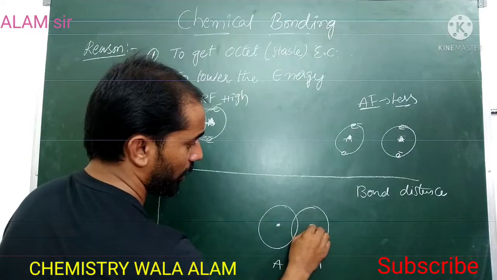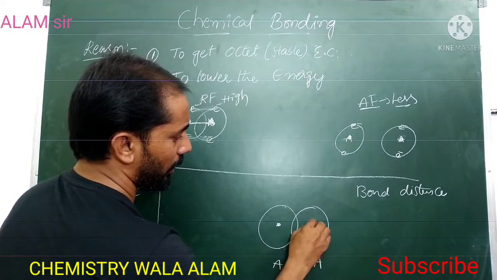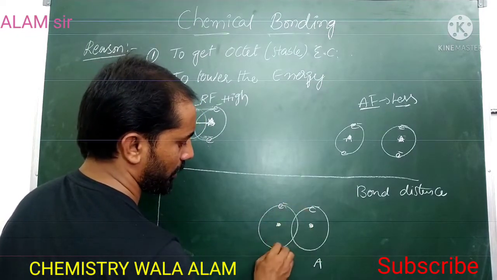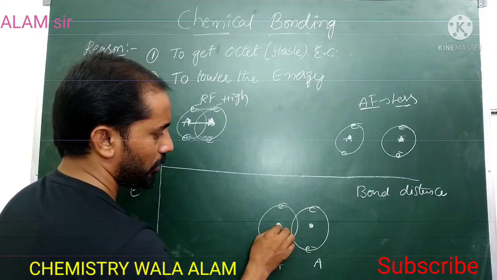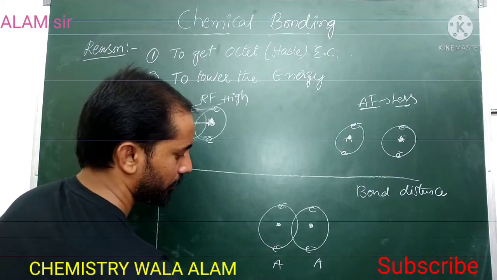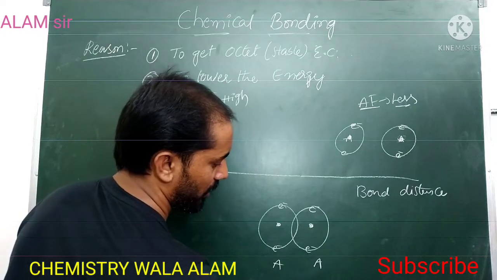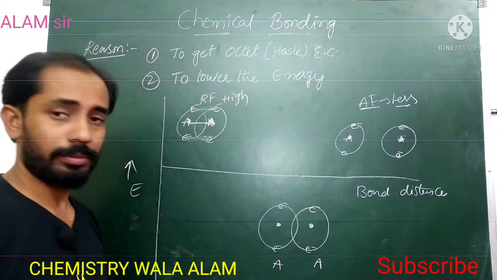When the two atoms are at equilibrium distance, or at a certain distance, attractive forces and repulsive forces will be present.